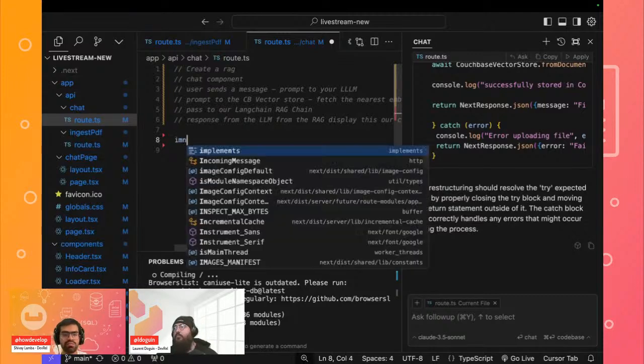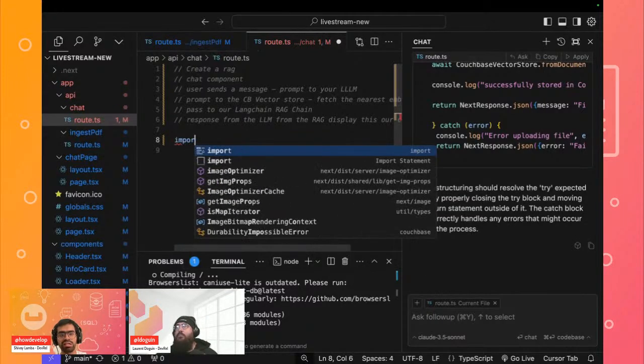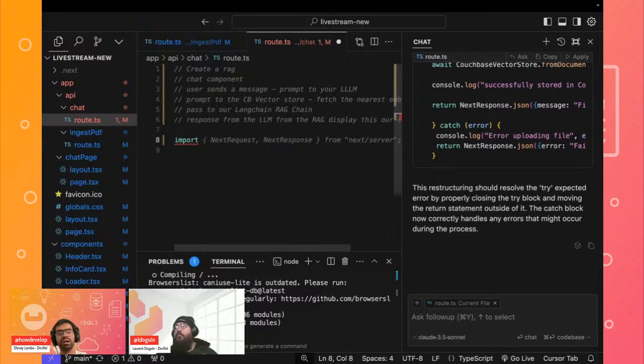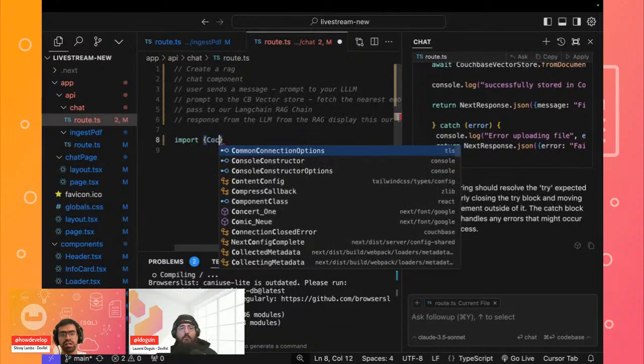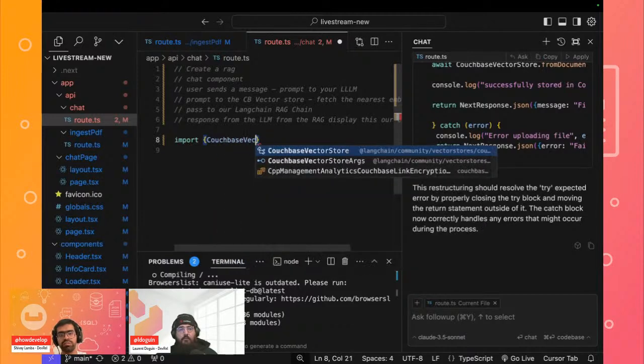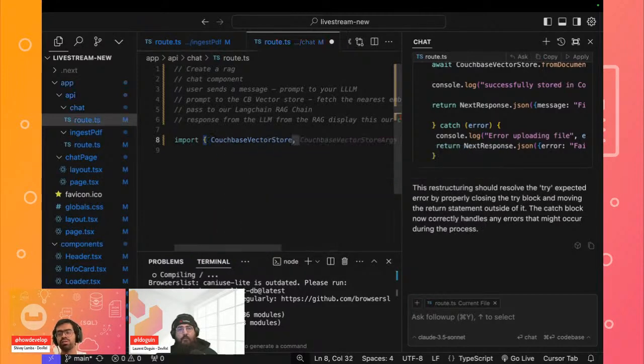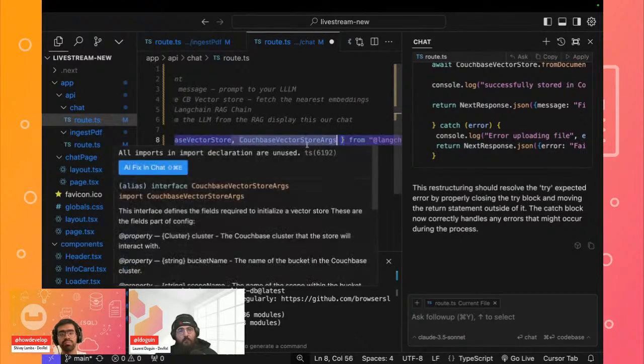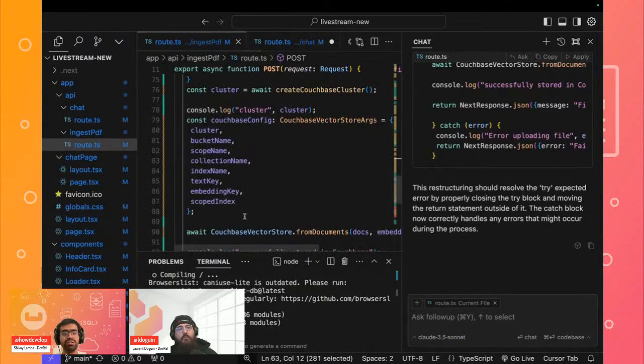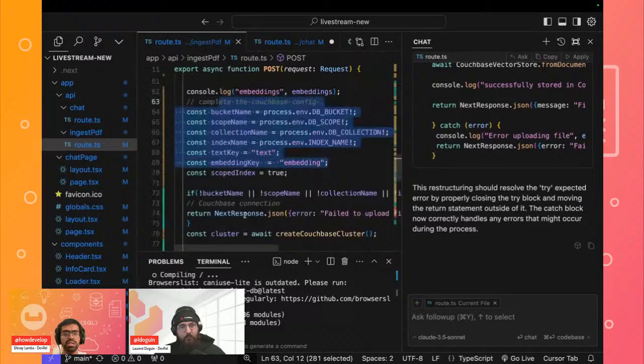First thing that we'll do is go ahead and do our basic set of imports. The first thing we can import is the Couchbase vector store. The other one we need to import is the vector store arguments, because this is where we pass our configs.